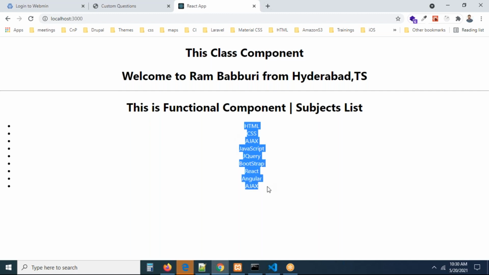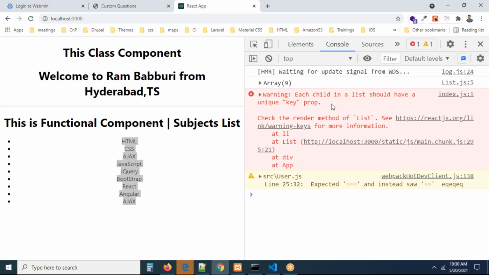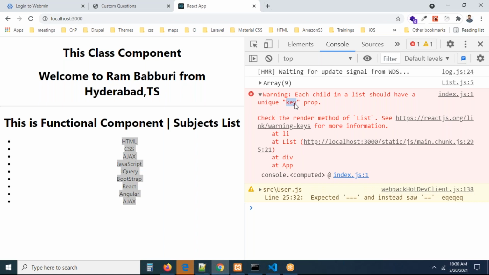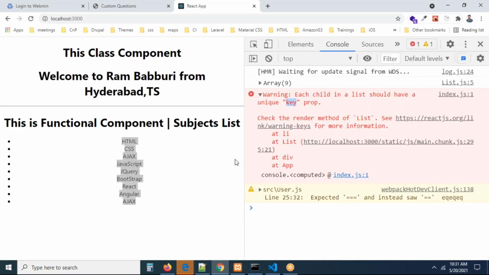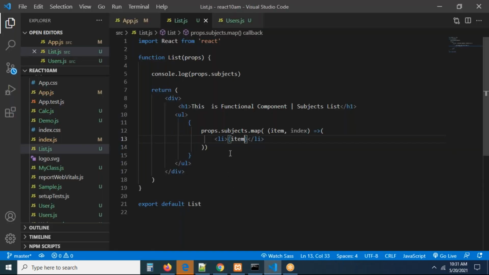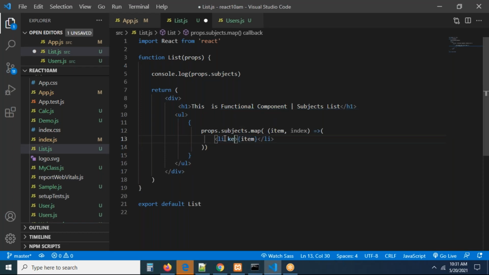But you may have an error in the console. Check the error: each child in the list should have a key property. I mean, they're saying, guys, for every element for DOM manipulation, React will always ask us to add a key for an element. The li tag is repeating, right? So what you need to do, we have to add a key property for each child list element. It's mandatory. Every map function should be like this.